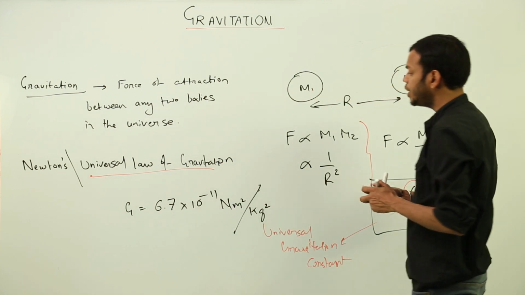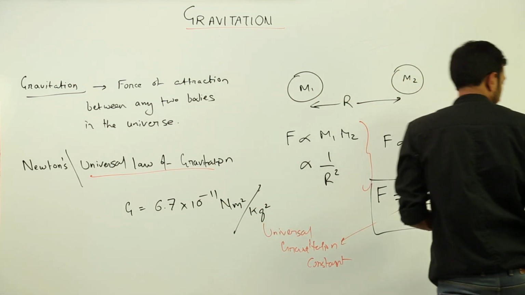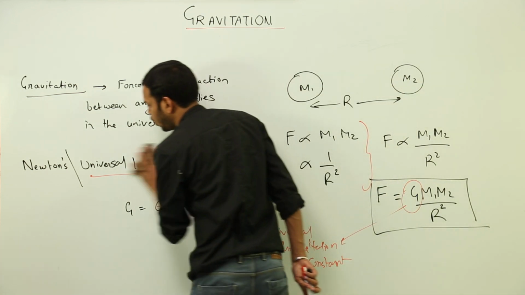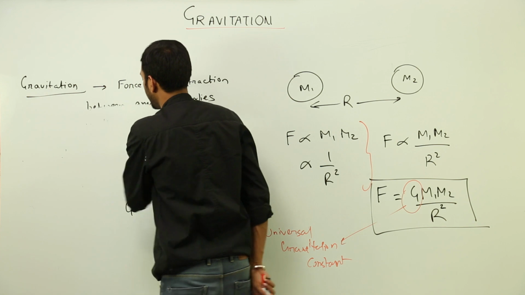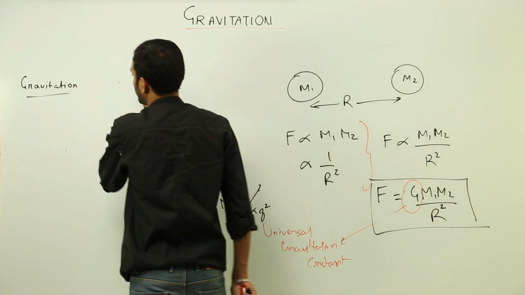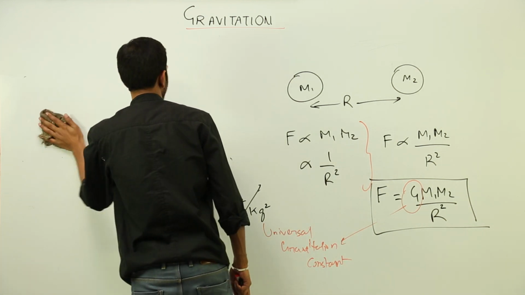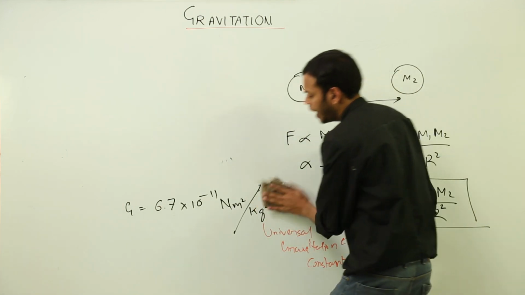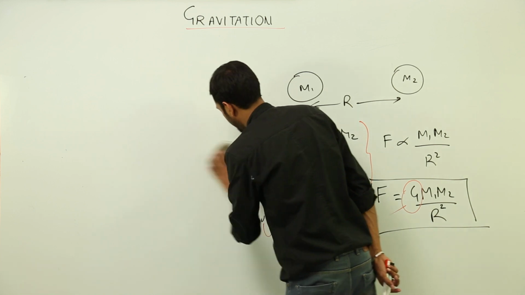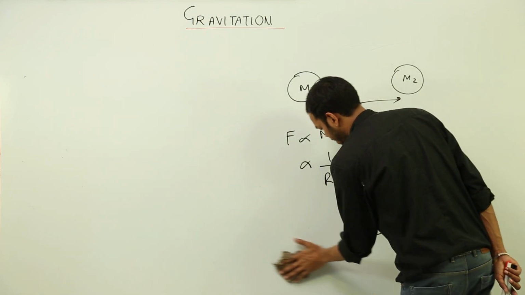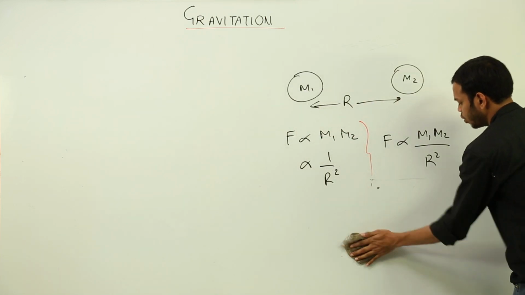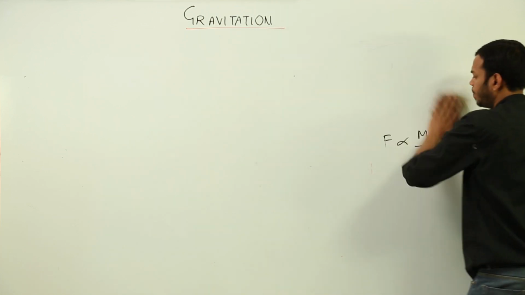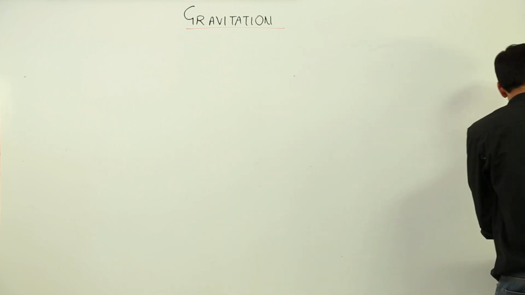Now how do we use this value? For example, let's say we have to find the force between earth and moon. How can we find the force between earth and moon? Do we know the distance of separation between earth and moon? Yes, we actually have all the values. Let's start from a simple example. We have to calculate